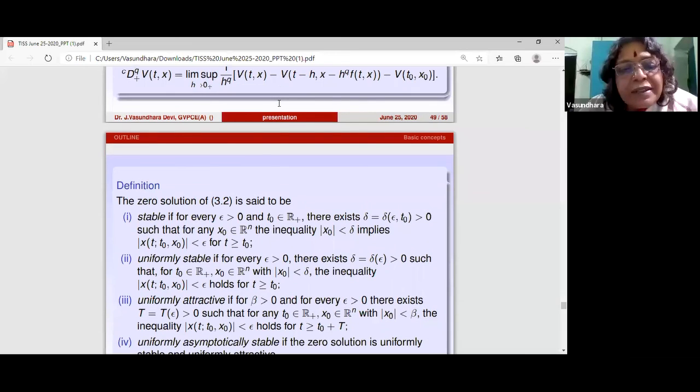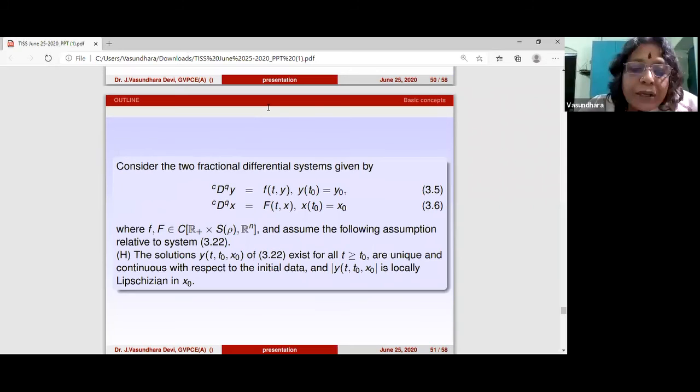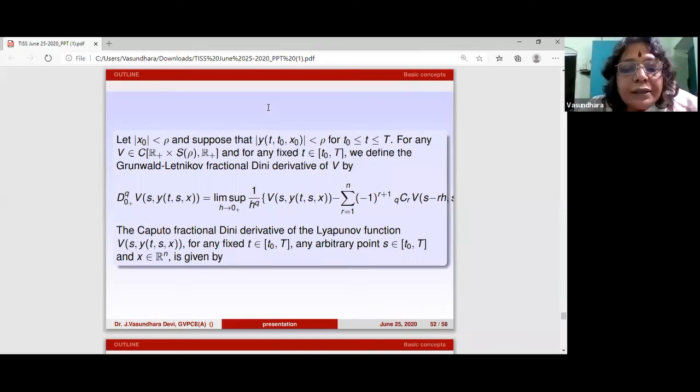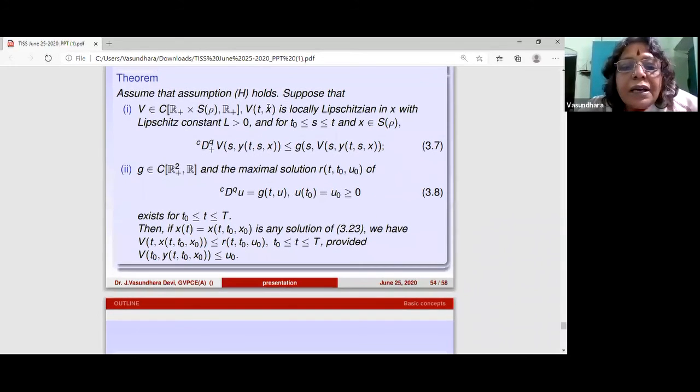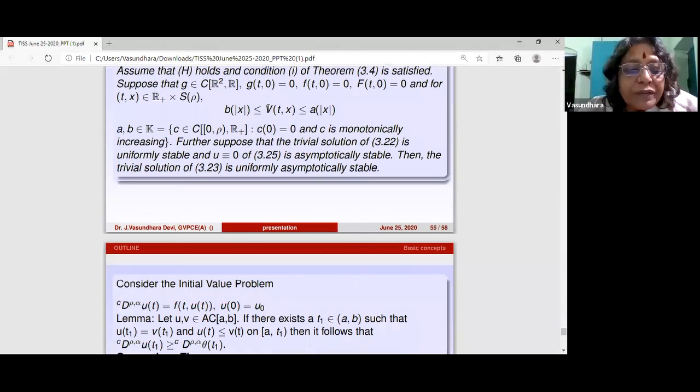These are again generalizations or extensions, whatever you like. Now, if you have a perturbed system, you use the variational Lyapunov method to study the properties of the perturbed system with respect to the given system. So this is the stability result I'm going through because I'm going to run out of time.